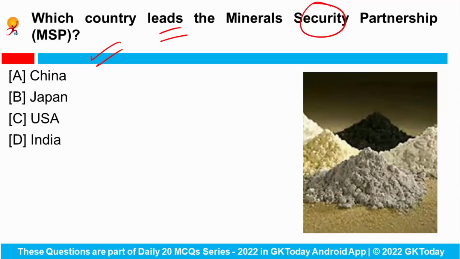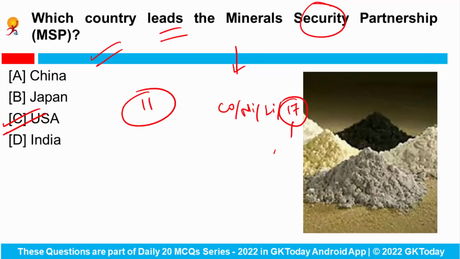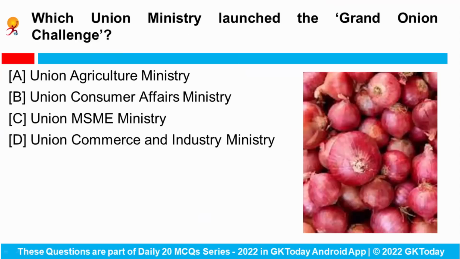Fine. Next is, which country leads the Minerals Security Partnership? A new US-led partnership initiative of 11 nations, which was recently formed, aims to boost the critical mineral supply chain. The Minerals Security Partnership focuses on the supply chains of minerals such as cobalt, nickel, lithium, and 17 kinds of rare earth minerals. Okay, so this alliance is seen as primarily focused on an alternative to China. The country which will lead this Minerals Security Partnership is the USA.